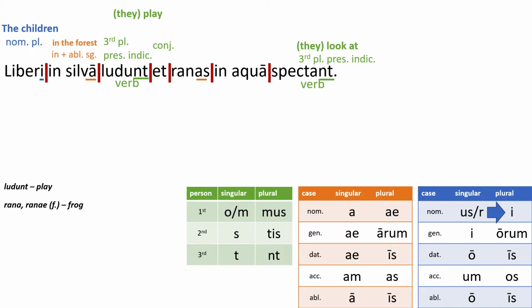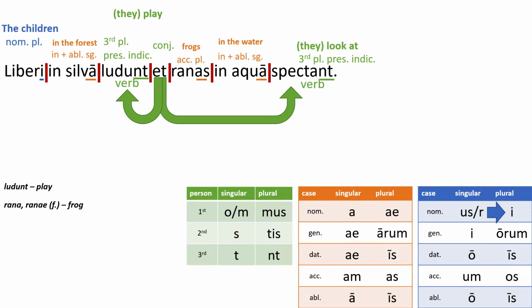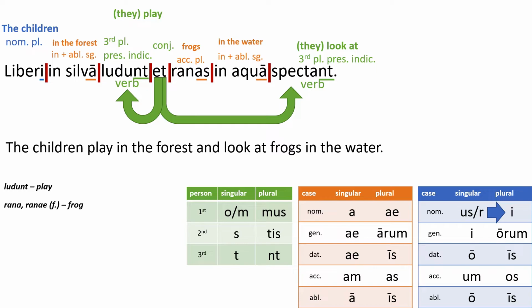I see ranas, -as. That's accusative plural. We must be verbing whatever ranas are. The frogs, or just frogs. And then in aqua, long A again, in ablative again, in the water. That means that the et must be joining my two verbs. Ludunt et spectant. Start with your nominative. The children play in the forest and look at frogs in the water.